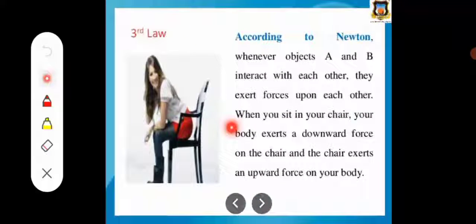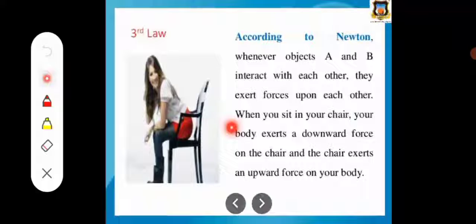As an example of this law, when two objects A and B interact with each other, they exert forces on each other.